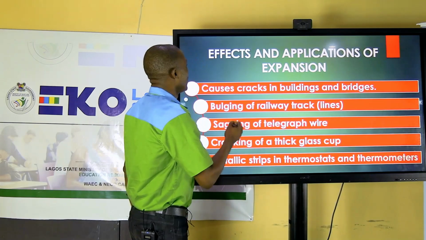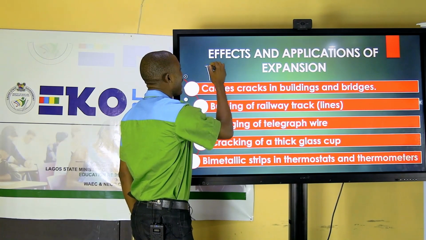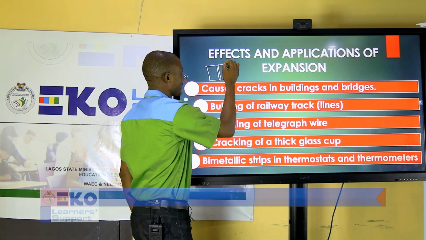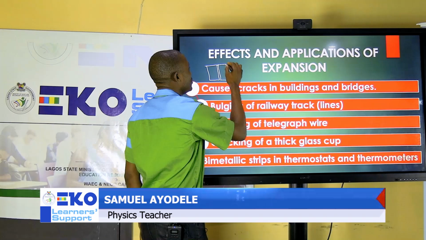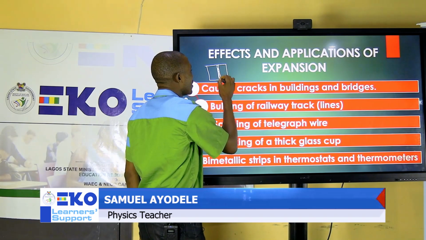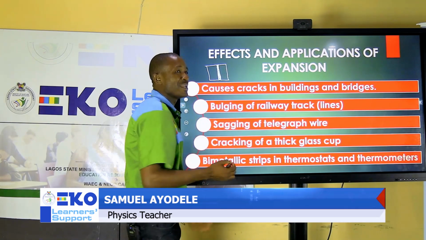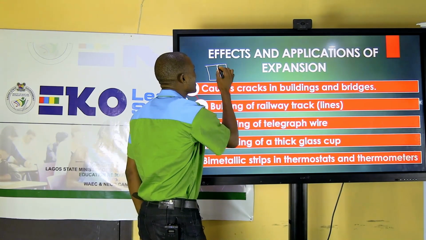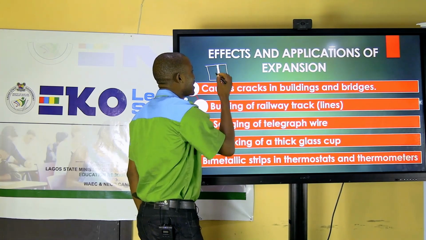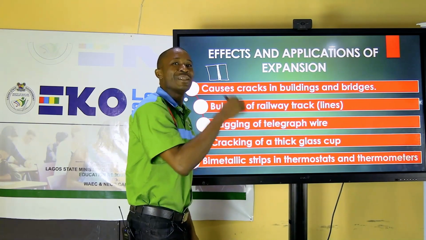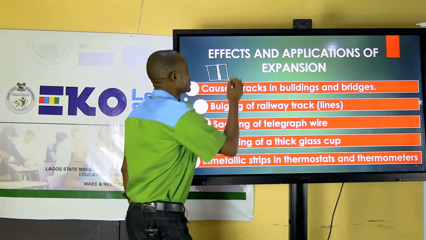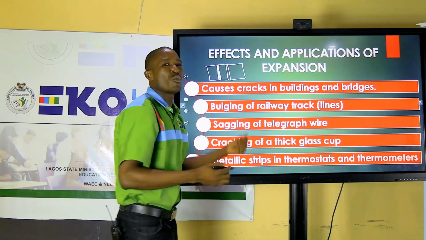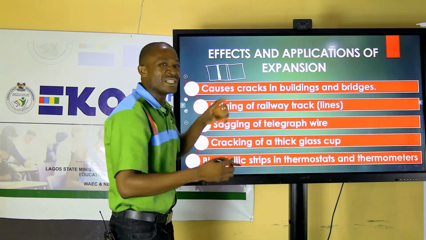Let's take for instance, you observe that for all the bridges you have, there's always an interval where you have metals like this. If you have a long bridge, you will see that there will be an interval where you have metal. And that is where, if you are in a car, you will always hear a particular sound once the car gets there. That space is there because they have put into consideration the effect of linear expansivity. That space is to accommodate the expansion that will take place when the bridge is heated.